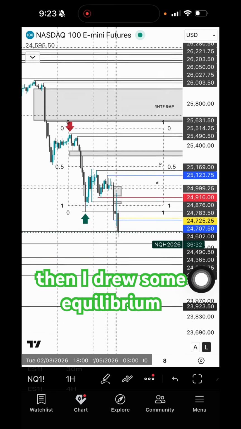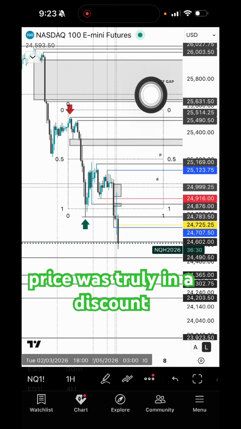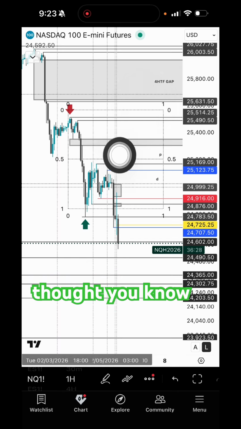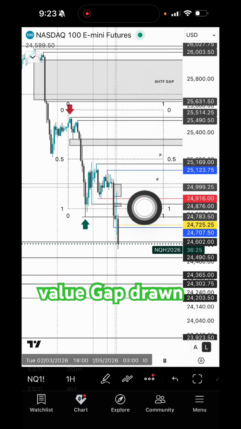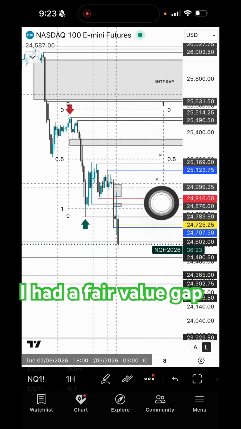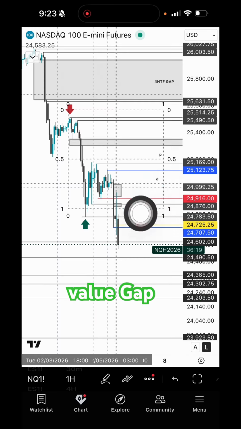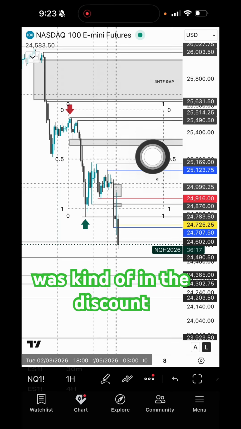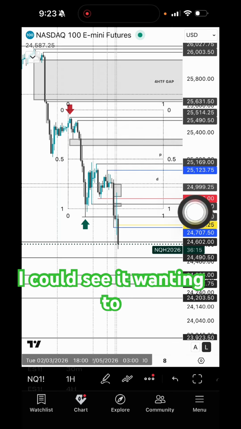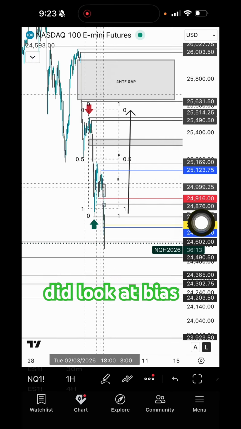Then I drew some equilibrium because I wanted to see if price was truly in a discount, because I thought, I had a fair value gap drawn up here on the high time. I had a fair value gap down here on a high time. This is a low time frame fair value gap. And I thought, well, overnight price was kind of in the discount range. So I could see it wanting to come up here, but I definitely didn't look at bias yesterday.